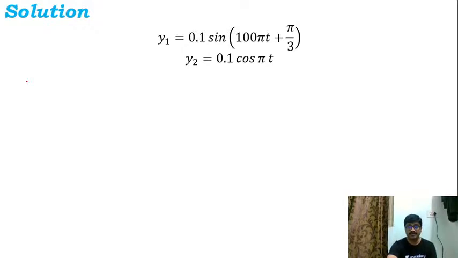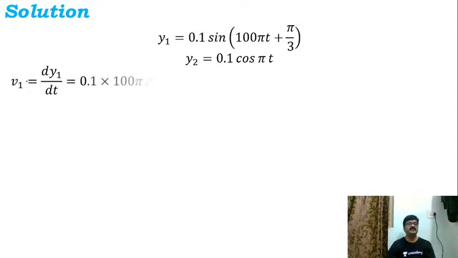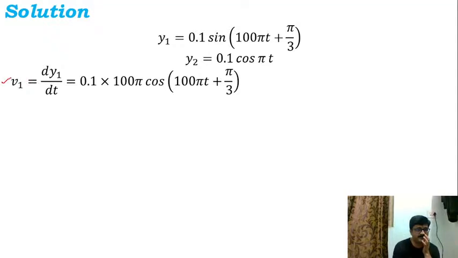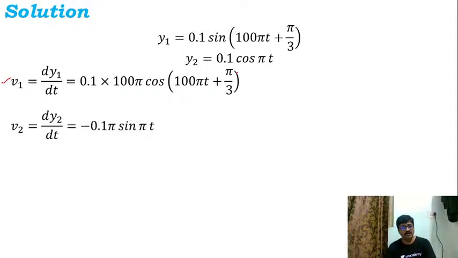Now these are the two equations that have been given to us. Then I'll differentiate the first equation with respect to time, and I'll get v1. So v1 = dy1/dt, that will be 0.1 × 100π cos(100πt + π/3). That is the value of velocity v1. Now similarly, I'll find velocity v2, the derivative of y2 with respect to time. So here I'll get minus 0.1π sin(πt).